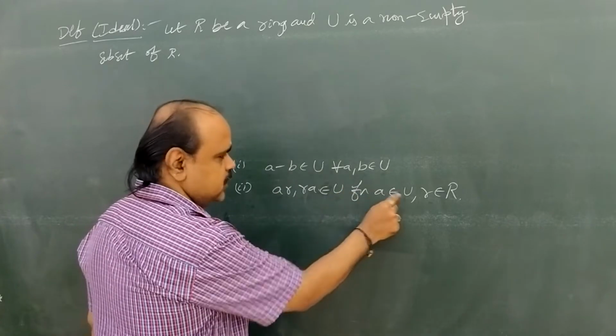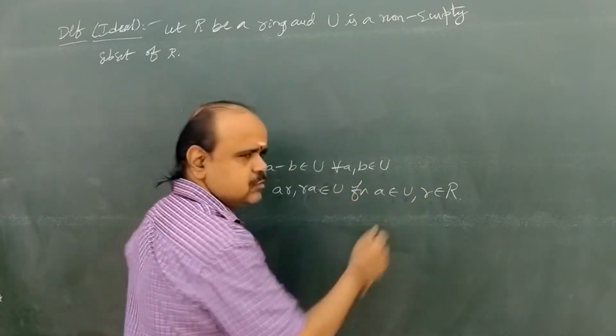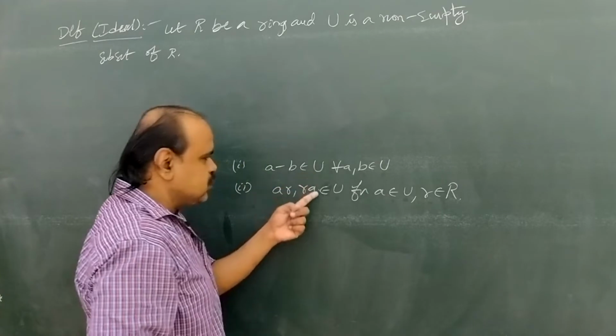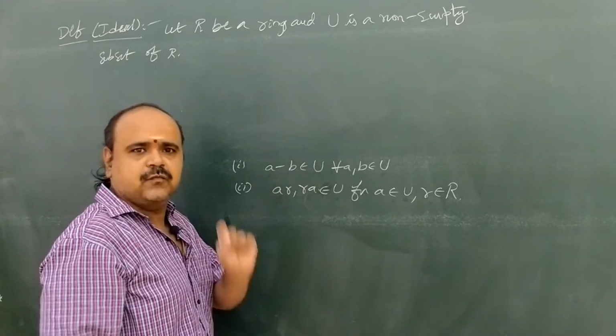One element from U, that is A belongs to U, and small r belongs to capital R. Okay, with these two conditions we say capital U is an ideal of capital R.